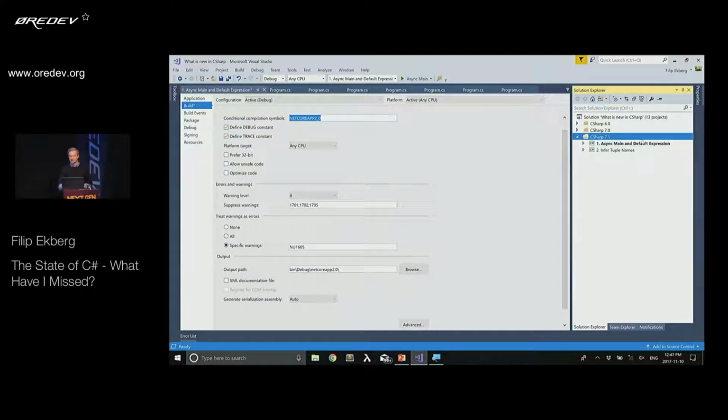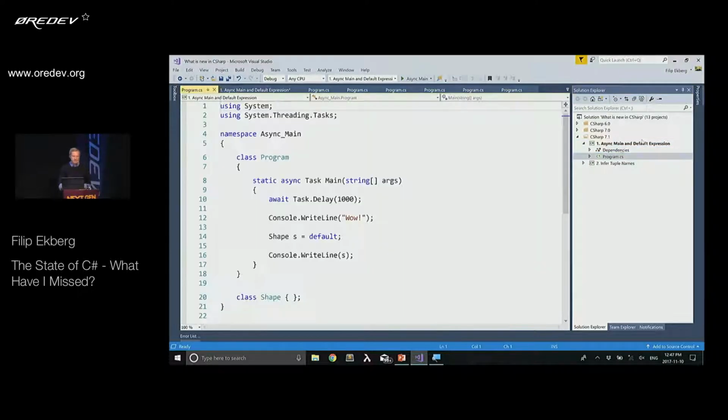This means that I can now go into my project and say that I have an asynchronous main method which returns a task. So I no longer have to do Task.Run.Wait in my console app, because that's a bad pattern. We want to avoid doing that in our applications. And then we can see here that I'm using this new default expression.